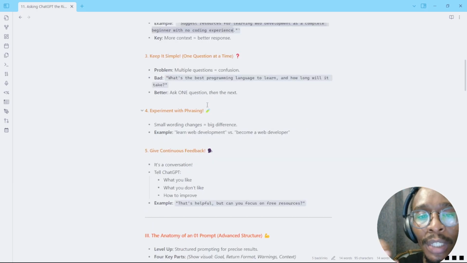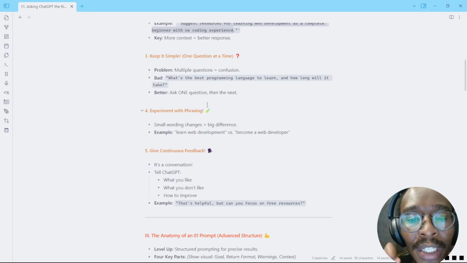The other thing you have to keep in mind when it comes to prompt engineering is that you have to keep it very simple. For example, here I have a question: what's the best programming language to learn and how long will it take?